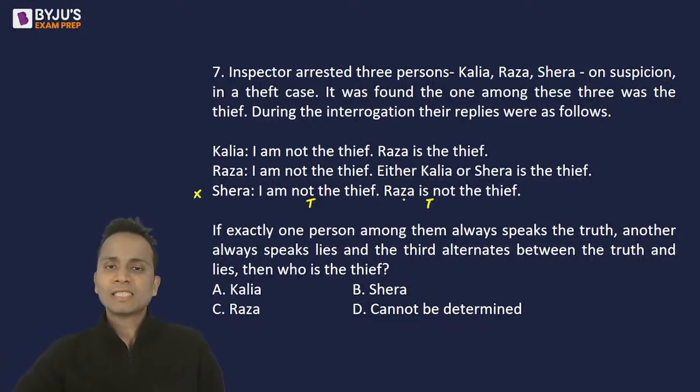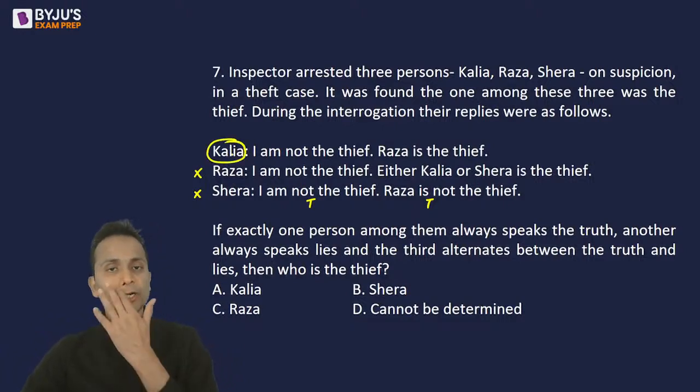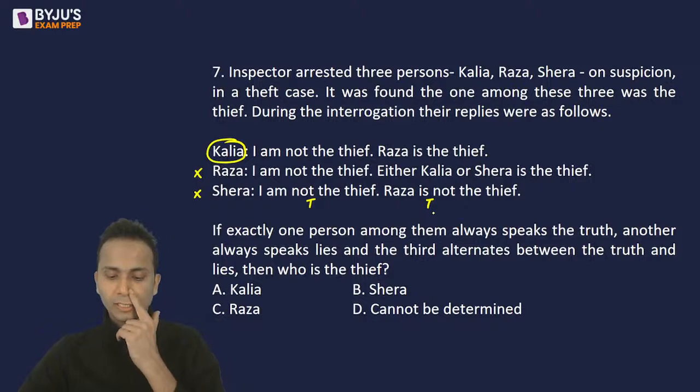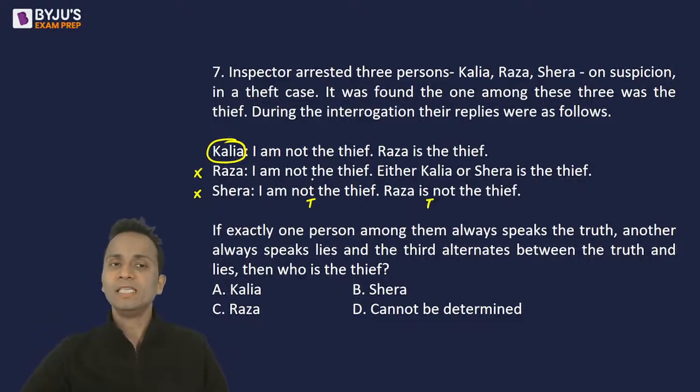Okay? Raza is not the thief. This is also true. So Raza is also not the thief. That means Kalia is the thief according to these two statements. Right? Okay. So now I have determined Kalia is the thief. Let's move ahead and look at the other statements made by the other people. Now Kalia says that I am not the thief, but Kalia is the thief. Okay. So that means first statement of Kalia is false.